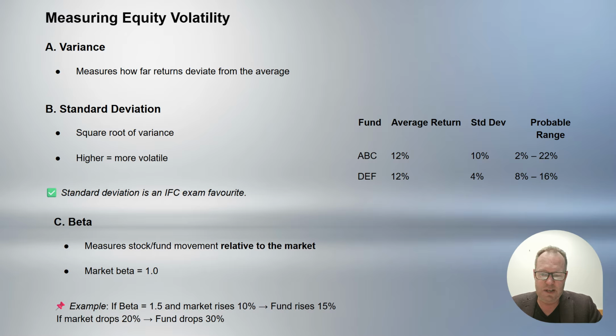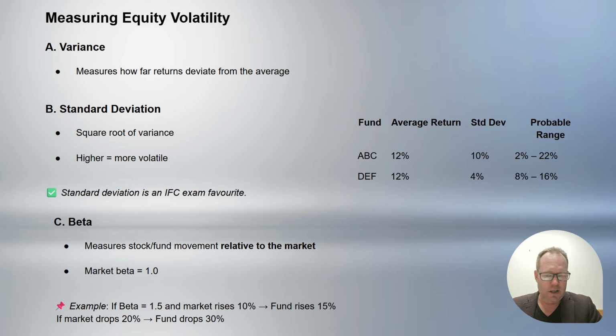Third measure of volatility we discussed is beta. It measures the stock fund movement relative specifically only to the market itself. So market beta is one. So if you think about the stock market in general, every investment all together, the market moves at a beta of 1. So if a stock is more volatile than the overall market, it would have a higher beta. If a fund or a stock has a lower than 1 beta, that means it moves less.